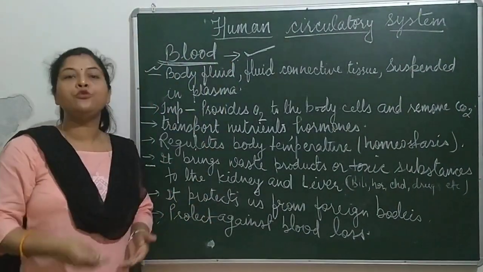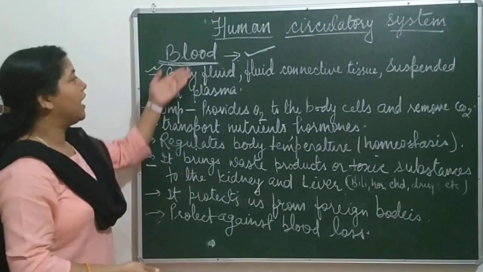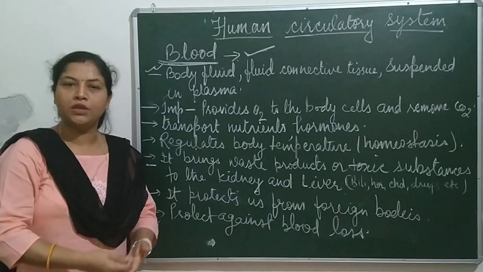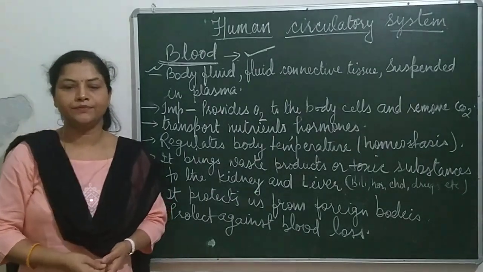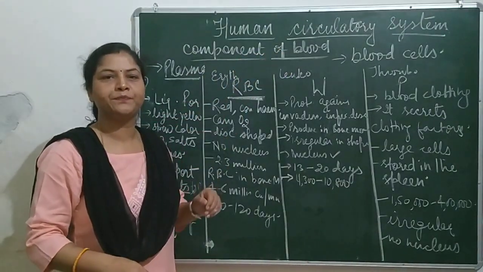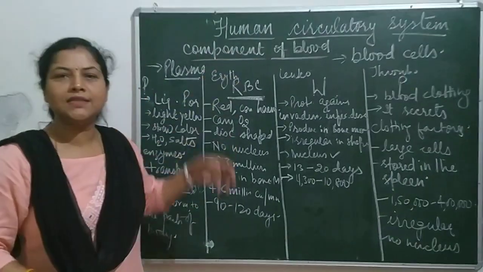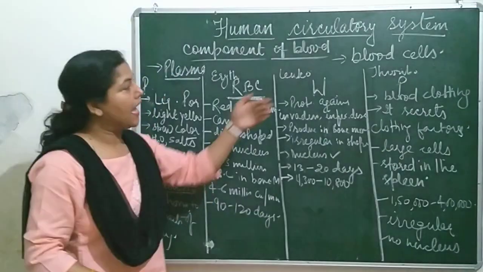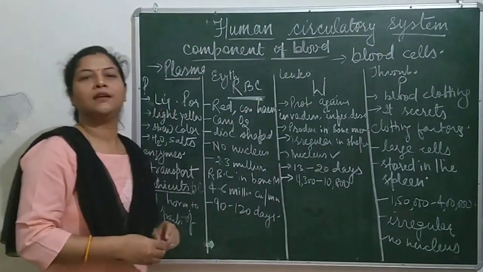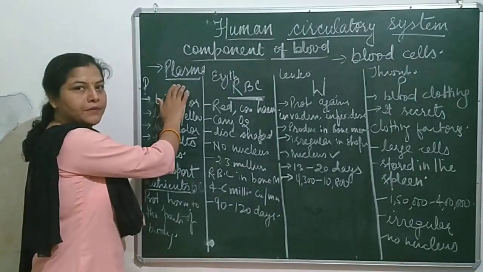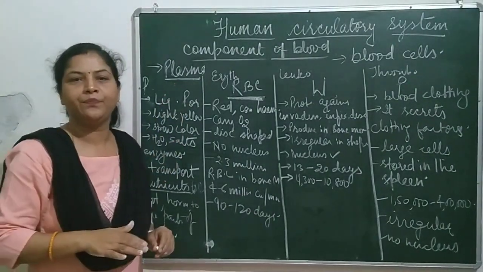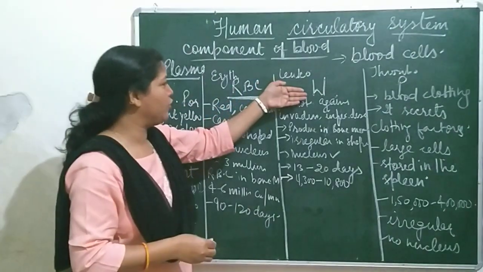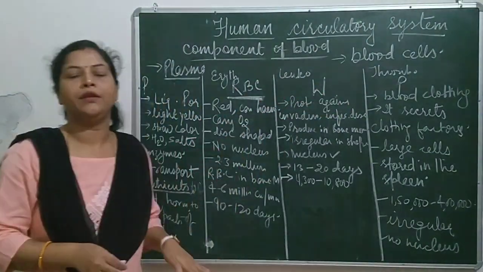Now I am going to explain about the components of blood. This blood consists of two types of components. The first one is plasma and another one is blood cells. Plasma is the base of blood. It is a liquid in which RBC, WBC and platelets are embedded.